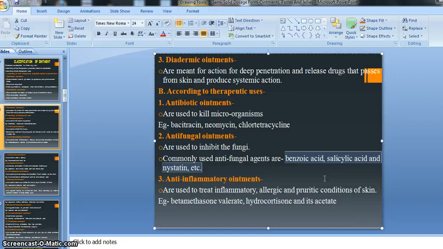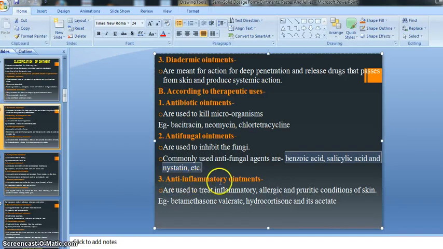It means if we get a fungal infection on any external part of our body, the doctor prescribes an antifungal ointment, and that antifungal ointment contains either benzoic acid, salicylic acid, or nystatin, right? These are the active constituents, or antifungal drugs, and they are prescribed in ointment preparations.